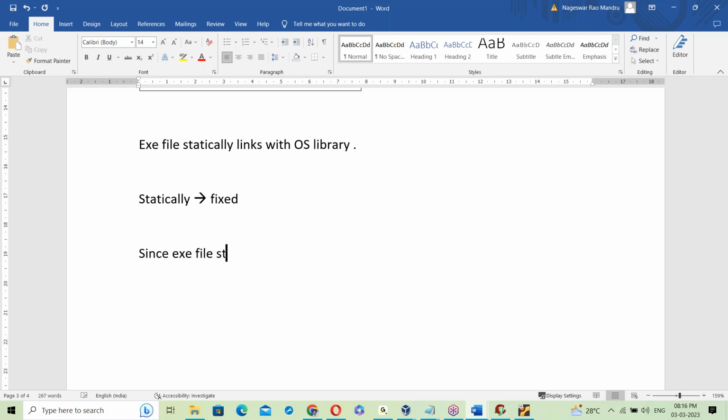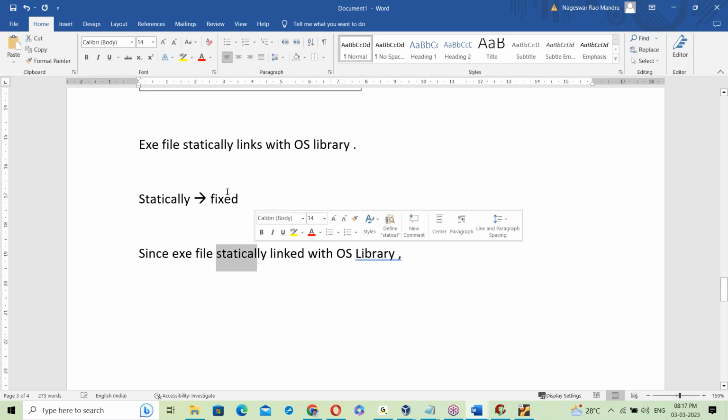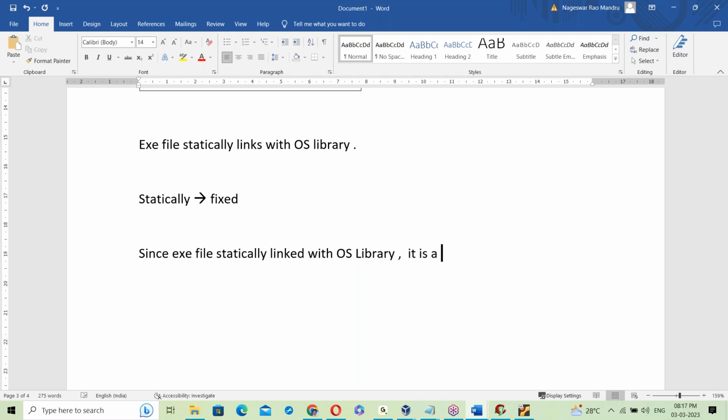Since the exe file is statically linked with the OS library, it is OS dependent. Statically means the link is fixed and will not change. It is always with the same library, so it fails here. Since the exe file is statically linked with the OS library, it's OS dependent, or platform dependent. It's OS dependent resources.